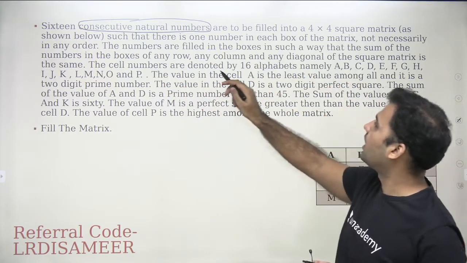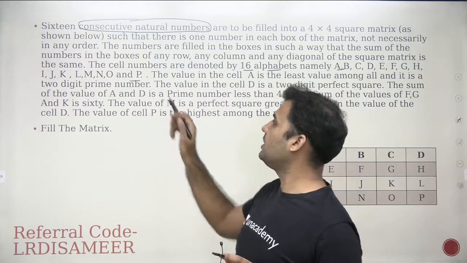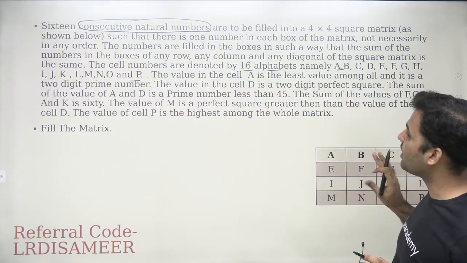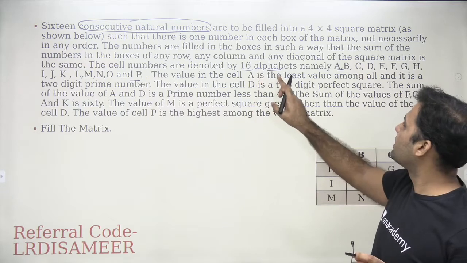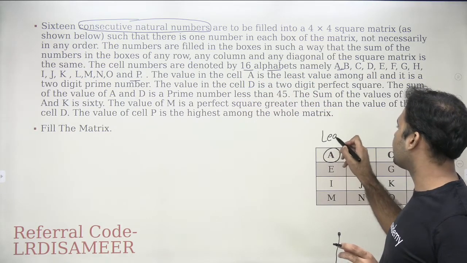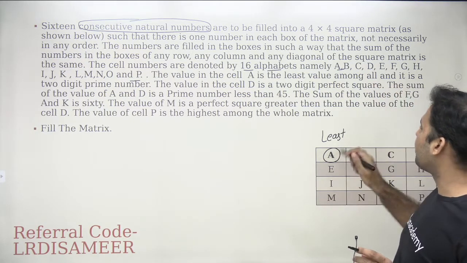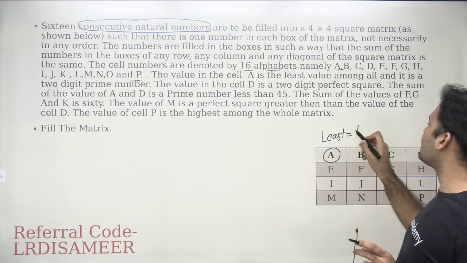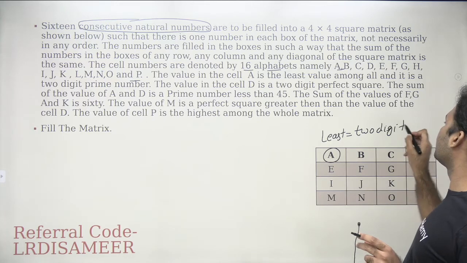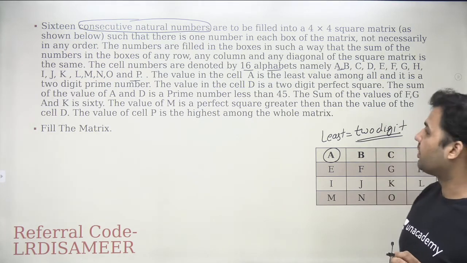The cell numbers are denoted by 16 alphabets, namely A, B, C, D, E, F, G, H, I, J, K, L, M, N, O, P, right? So A to P alphabets are basically representing the numbers here. The value in the cell A is the least value. This value is the least value among all, and it's a 2-digit prime number. A is a 2-digit prime number.